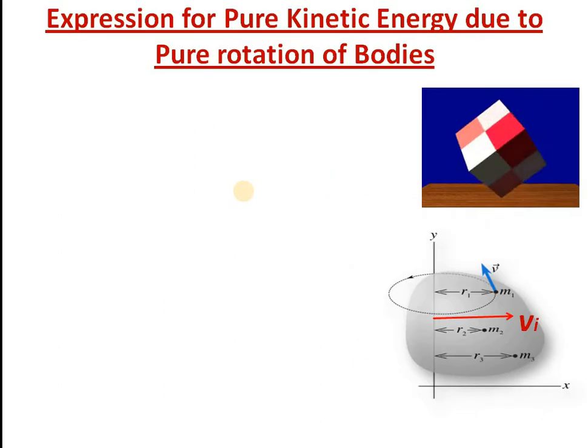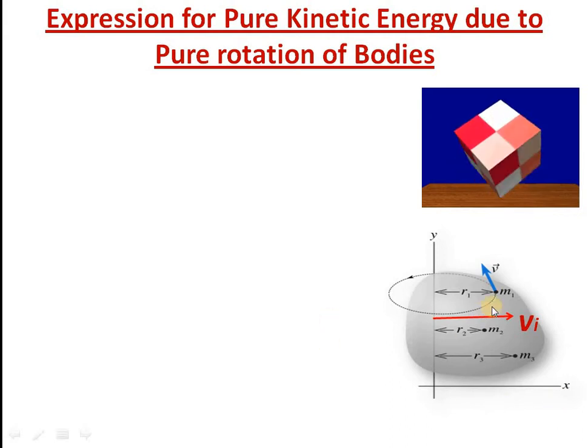And here we would also be interested to know how we can relate the kinetic energy of a rotating body with the moment of inertia. Very often we come across many rotating bodies. When a body is rotating, how can we calculate the kinetic energy of the body? It is called rotational kinetic energy. We have both linear kinetic energy and rotational kinetic energy. How can we calculate the rotational kinetic energy of a body?